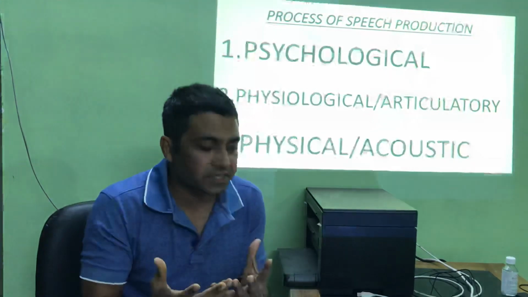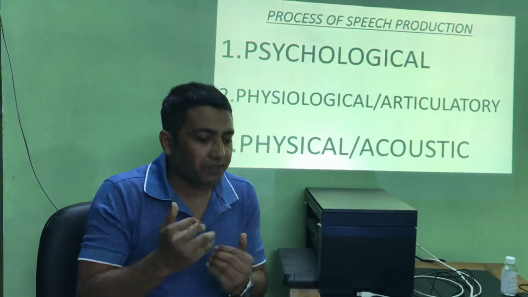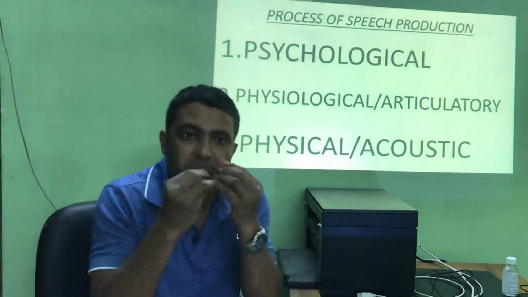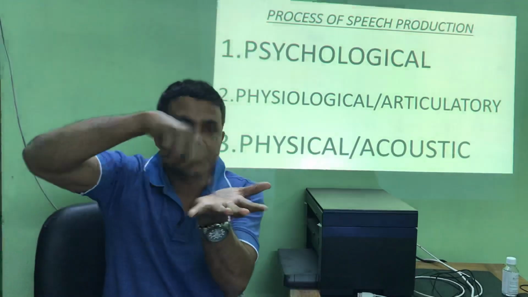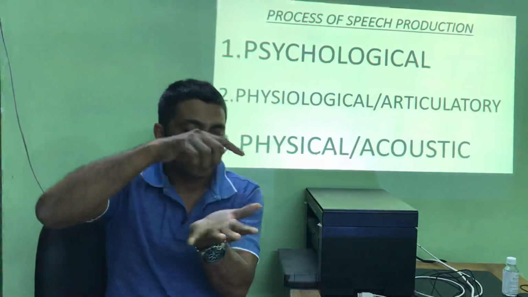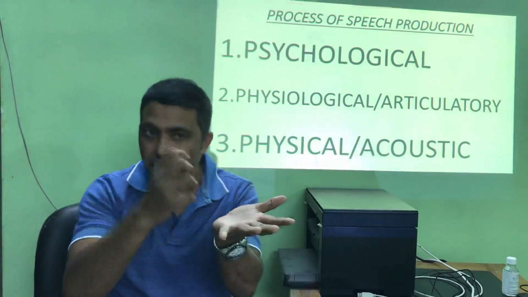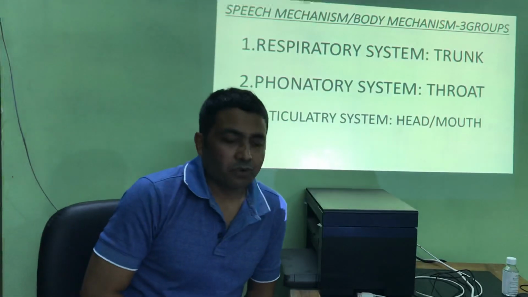So the message is sent by the psychological level to the physiological level or articulatory level, and then the articulatory level produces the sound. After the articulatory level, we have the physical or acoustic level, the physical sound, the sound itself when you record the sound. This is the acoustic level. And what is the quality of the sound? Then you record or analyze it in the lab.